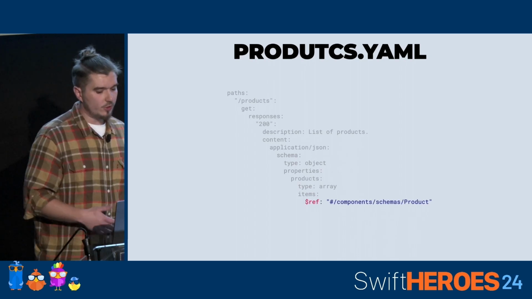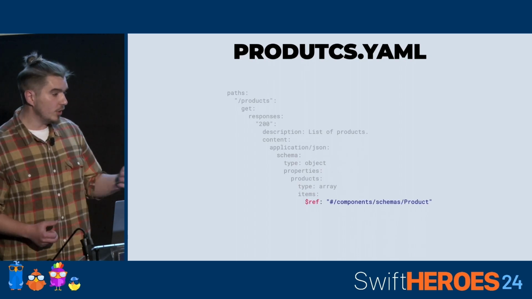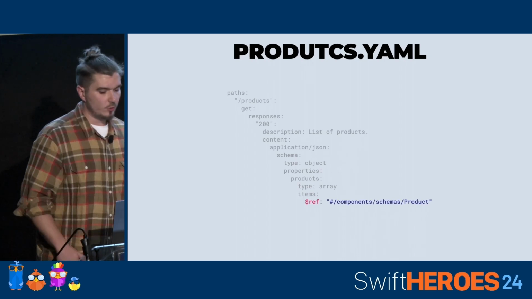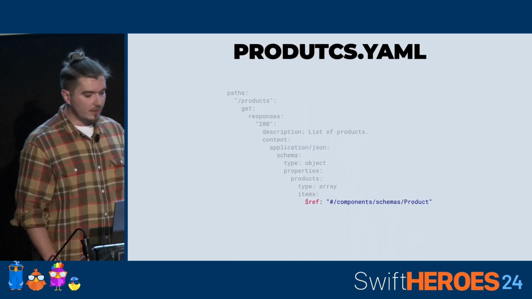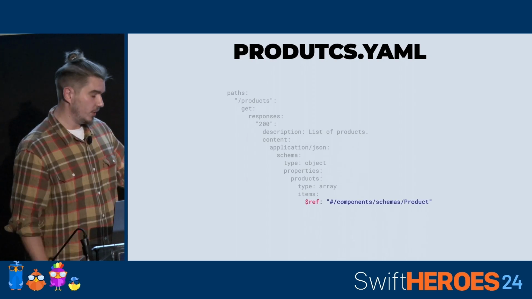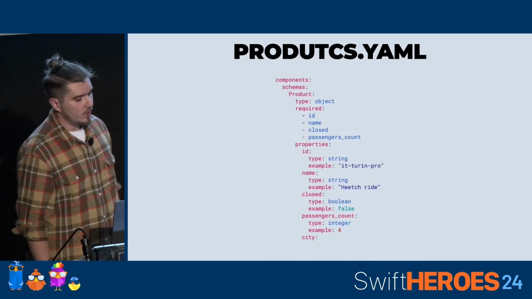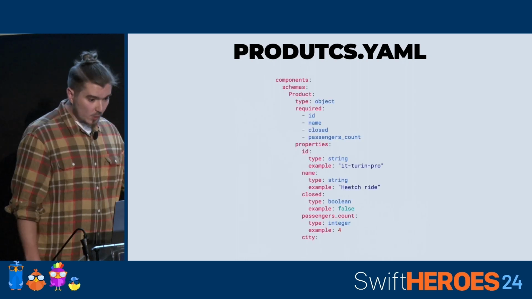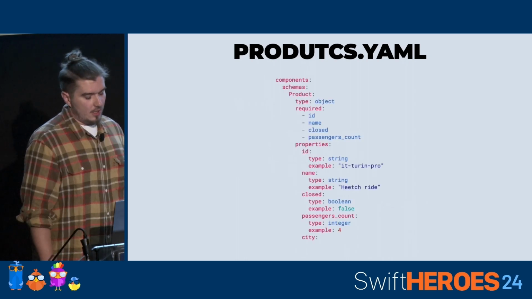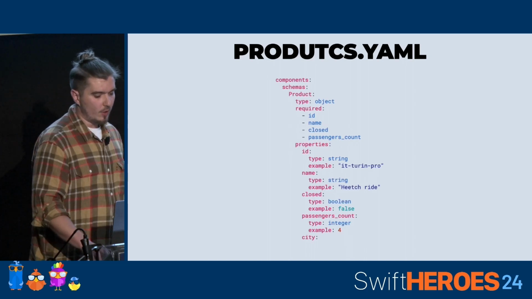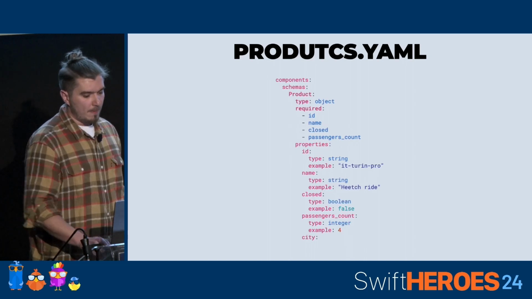But for the models which are commonly used, we don't want to duplicate them. We can define a reference for the entire model, which will live a bit lower in the entire schema. So this is the components section. We see our product defined.